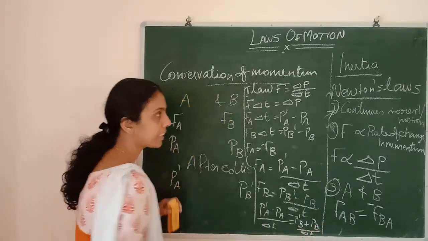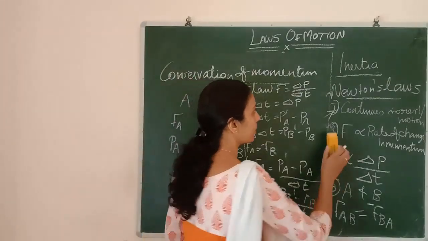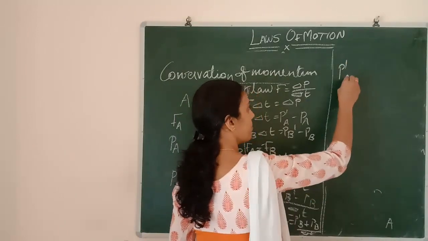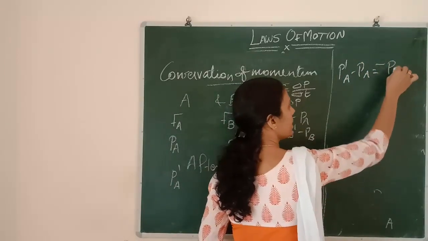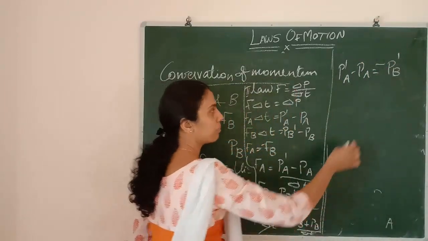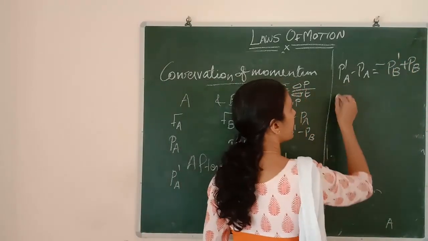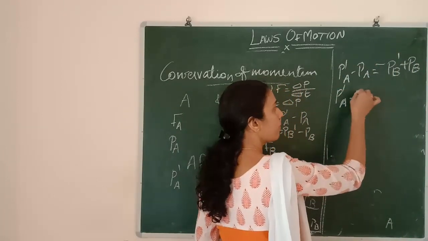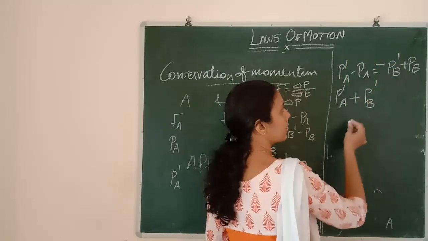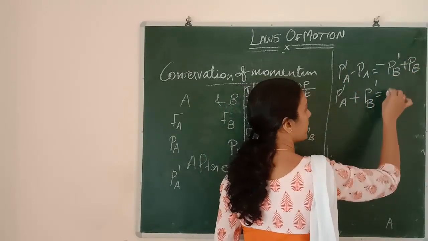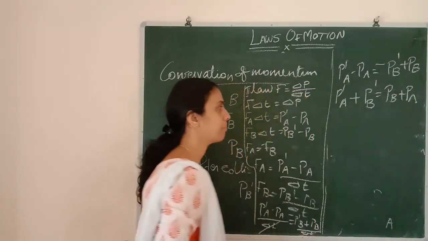These delta T are the same on both sides, so we can cancel that and we will get P dash A minus PA equals minus PB dash plus PB. I am taking it together, making everything positive. This minus, when we take it to the left side, will be plus, and this minus, when we take it to the right side, will become plus. PB plus PA equals P dash A plus P dash B.